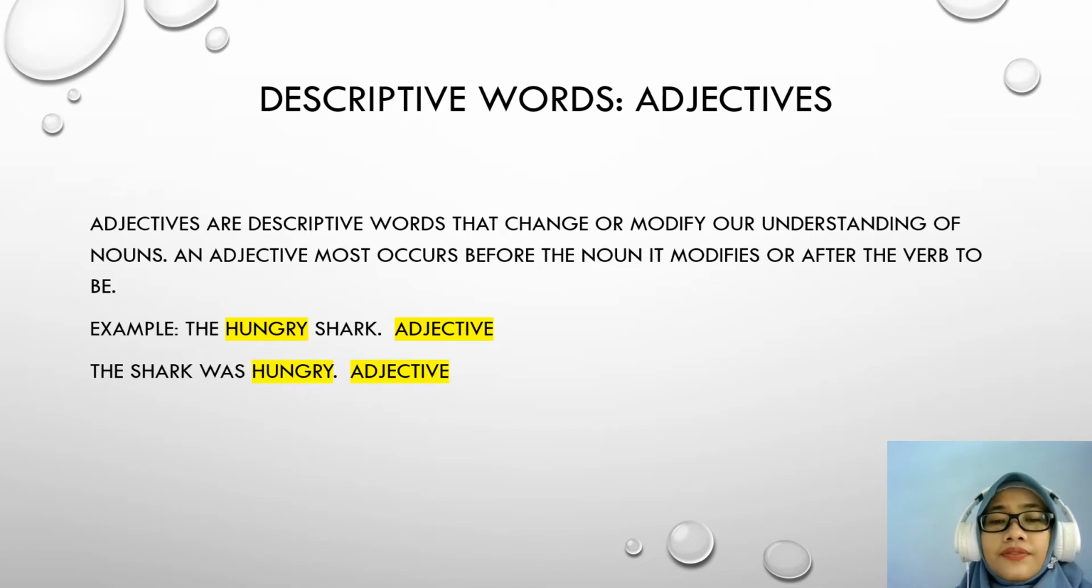If we talk about descriptive words, it is an adjective. Adjectives are descriptive words that change or modify our understanding of nouns. An adjective must occur before the noun it modifies or after the verb to be. So it means that kata sifat selalu diletakkan sebelum kata benda. Example, the hungry shark. The word hungry is an adjective. The shark was hungry. The word hungry is also an adjective, but in this sentence the word was is added, so it becomes a complete or simple sentence.